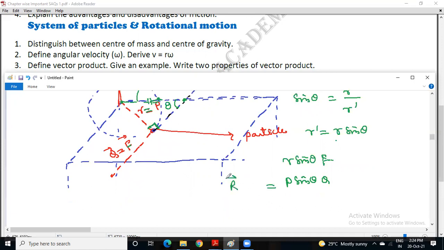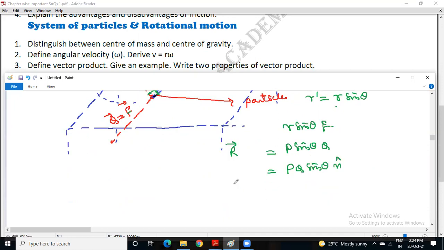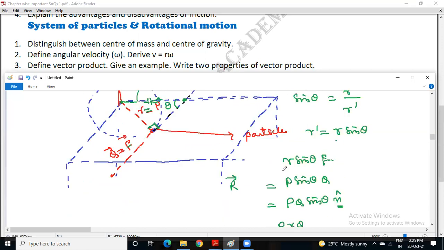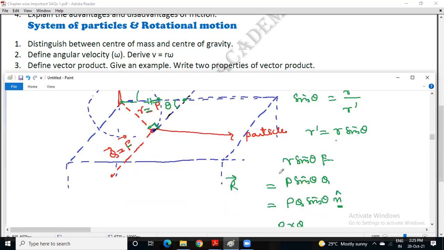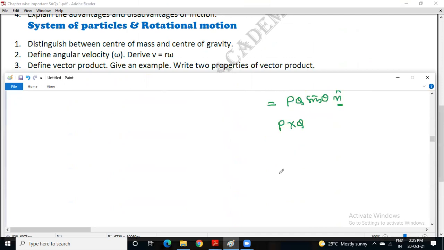So R bar is equal to PQ sine theta n cap, because for the cross product of two vectors the resultant is a vector quantity. Otherwise, you can also write it as P cross Q. This n indicates the direction of the resultant. So through understanding torque, you can understand the definition of cross product. Next, let us proceed. There are properties. First property: it does not obey.